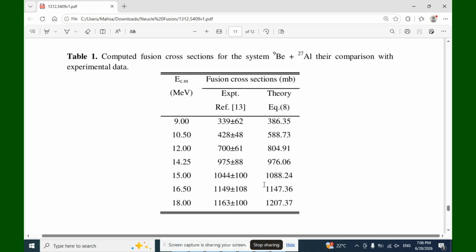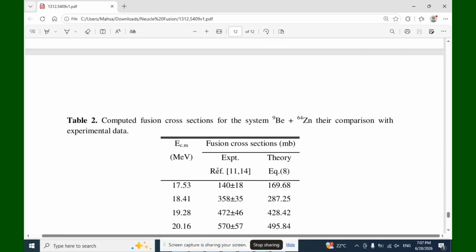Table 1 shows the computed fusion cross sections for the system beryllium-9 plus aluminum-27 in comparison with experimental data. We have energy in mega electron volts here on the left side, the experimental data and the theory based on equation 8, and experimental data based on reference 13. It's the fusion cross sections here.